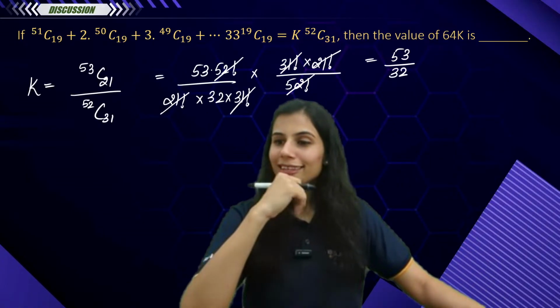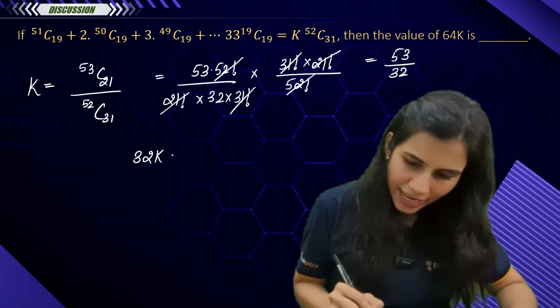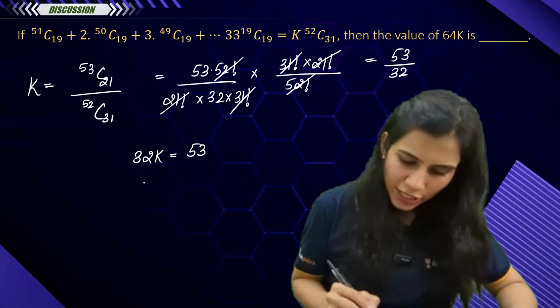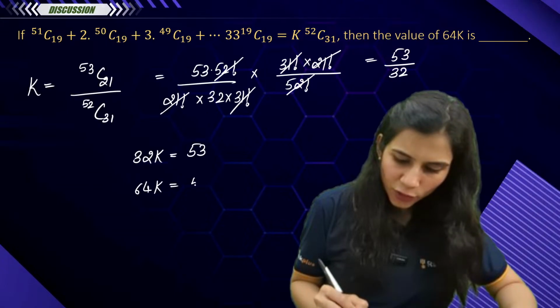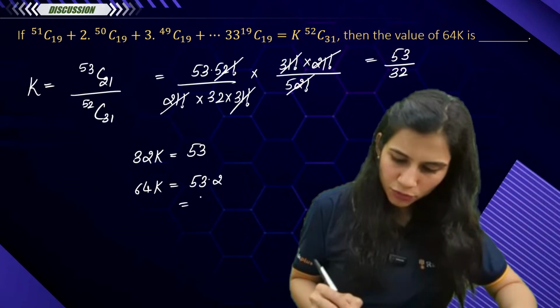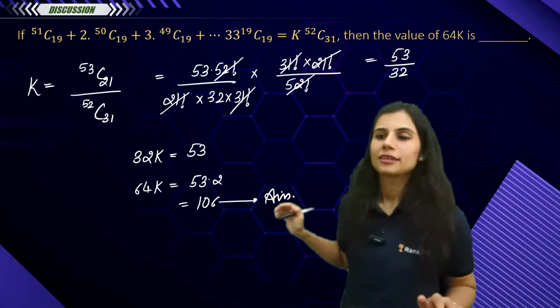Tell me, 53 upon 32. So 32k is actually 53. So 64 means into 2. So 64k is equal to 53 into 2, 106. That's your answer.